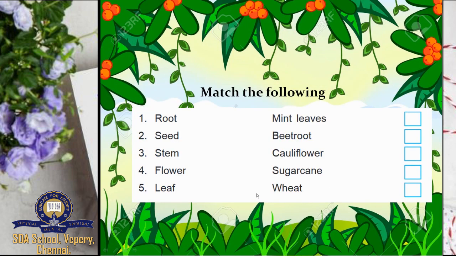Also, do this match the following. So, which one is from root, which one is a seed, which one is a leaf, stem and flower. So these are the food items that are being stored in different parts of the plant. You have to match which part of the plant stores food correctly with the example given.